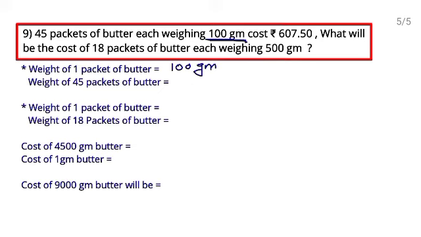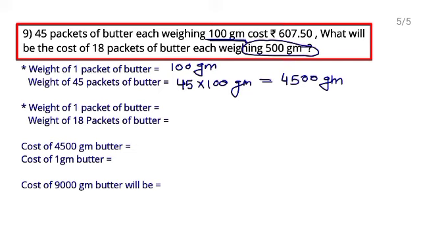From this we can find the weight of 45 packets. 45 packets से multiply कर देते हैं. This is 4500 gram. Now in the second statement they have given the weight of each packet 500 gram.